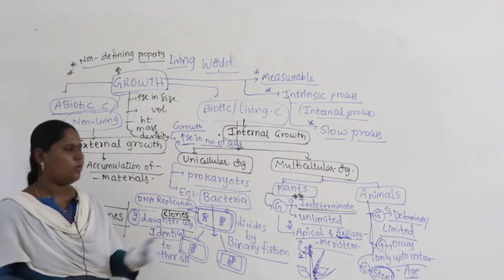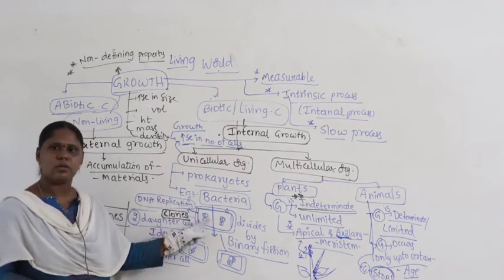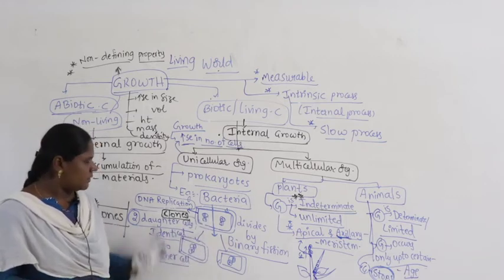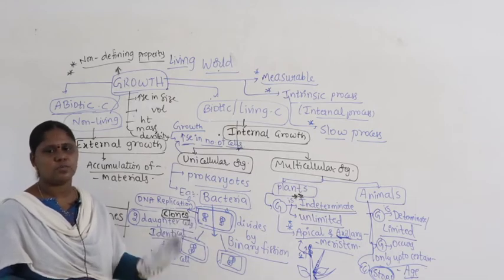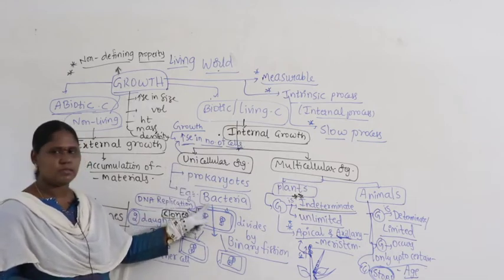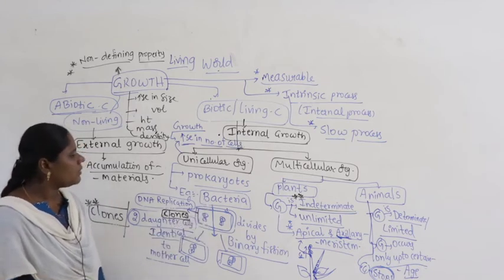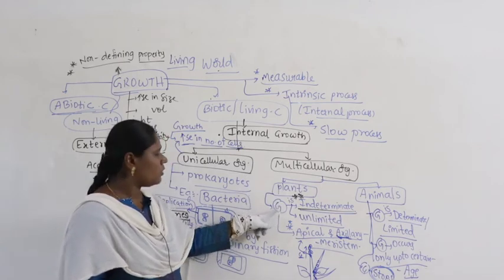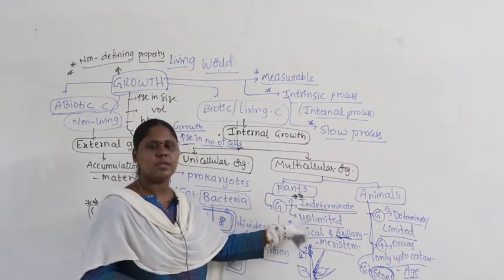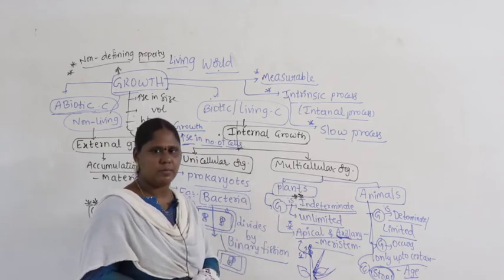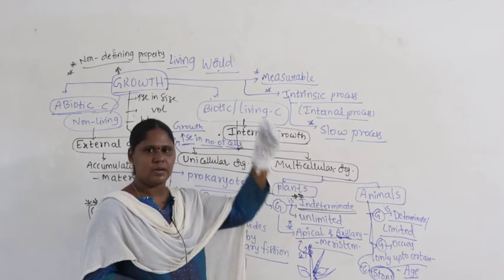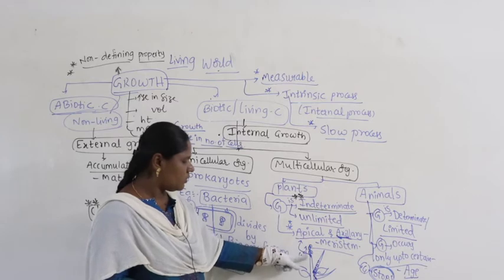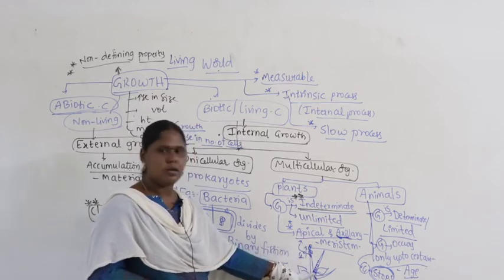So, in unicellular organisms like bacteria, growth is synonymous to reproduction. This statement is very important. We will come back to that part at the time of reproduction once again, because growth and reproduction are the same in case of unicellular organisms, for example bacteria. Then coming to multicellular organisms, we take plants, in which growth is indeterminate and unlimited, meaning it happens throughout the lifespan in most of the plants, where growth keeps happening in the apical meristem and so on. Apical and axillary meristem we can take as examples because growth occurs at the tip as well as on the lateral bud, right.